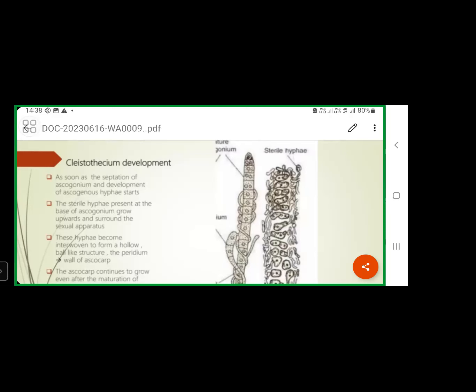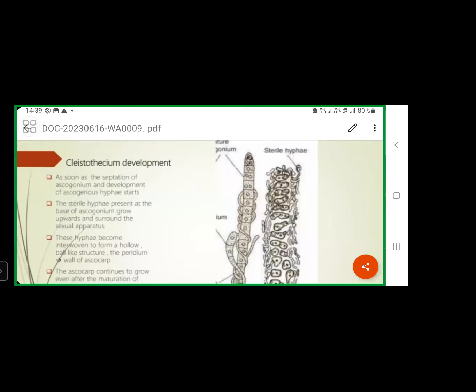Okay. So these asci are produced at the tip of the ascogenous filament. These ascospores are present inside the ascus, and the ascus is present at the tip of the ascogenous filament. These ascogenous filaments are present inside this cleistothecium fruiting body. So like this, fruiting body development is also completed.